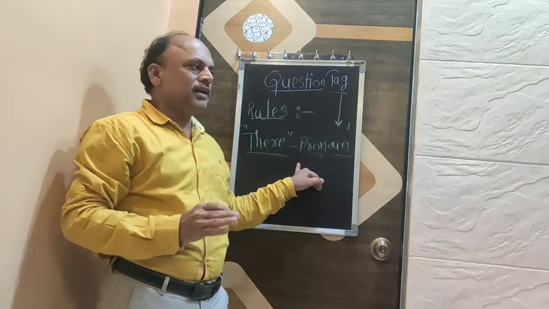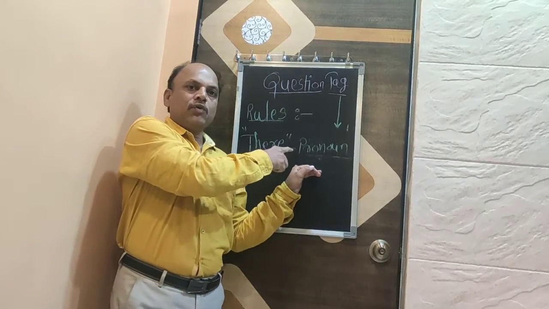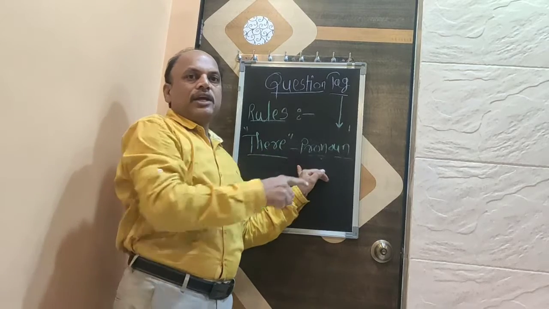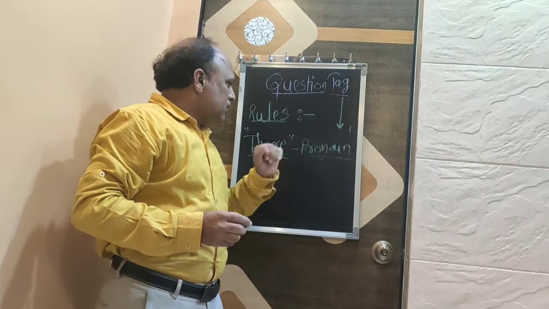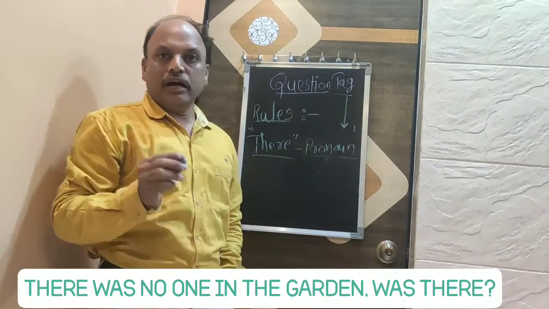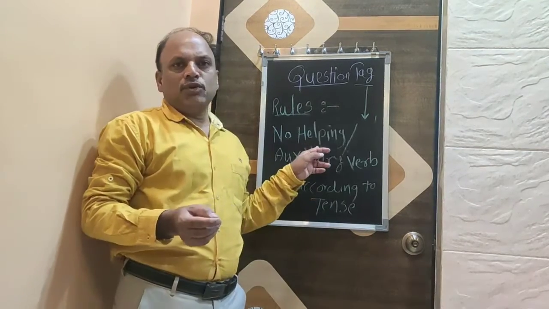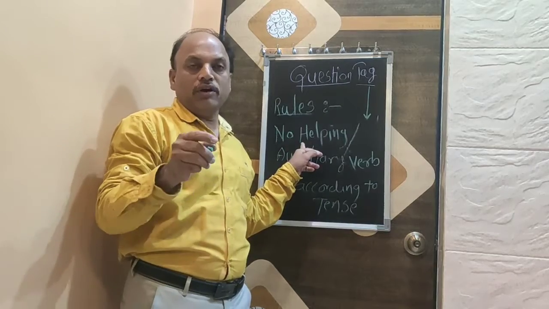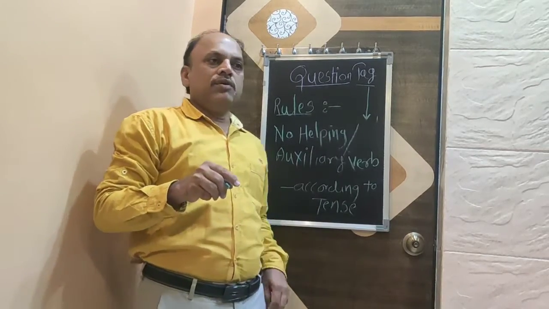Keep in mind, when there is the word there, we are going to use there while forming the question tag. For example, there was no one in the garden. Was there?